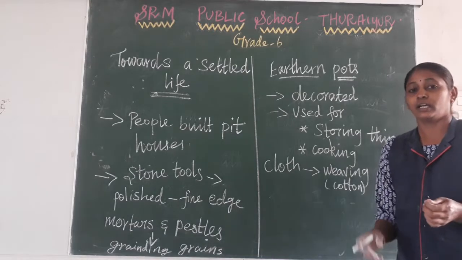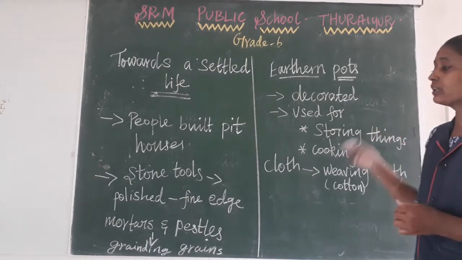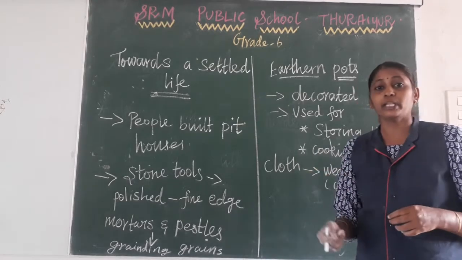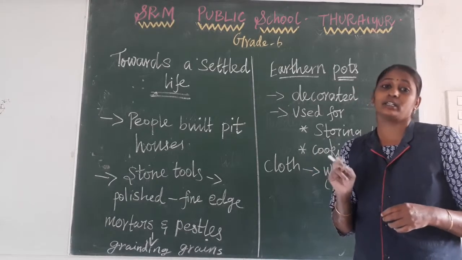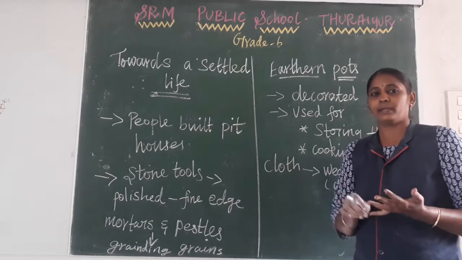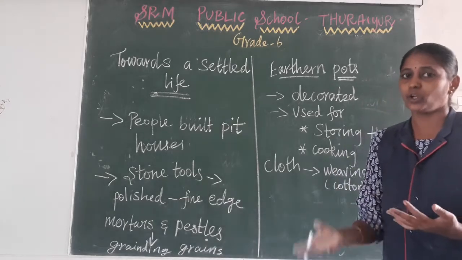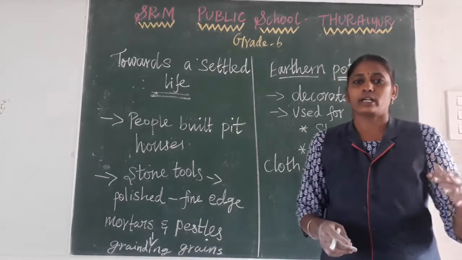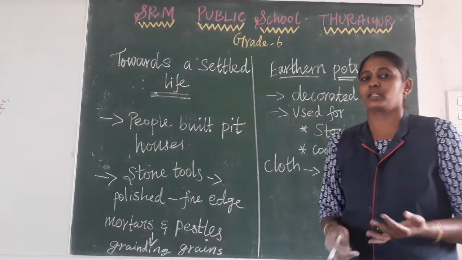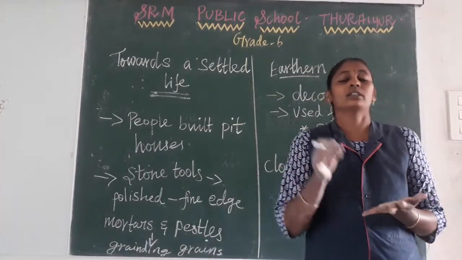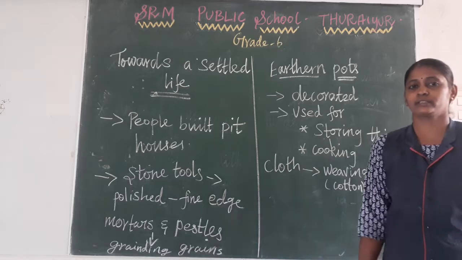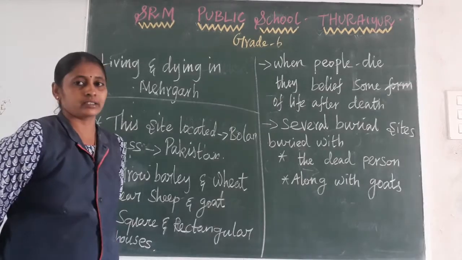So you have to remember what changes happened. Still the people were involved in hunting and gathering food from the forest. They were doing agricultural activity, plus they did not leave hunting and gathering from the forest. That too they practiced. So they practiced farming, herding, and also hunting and gathering.